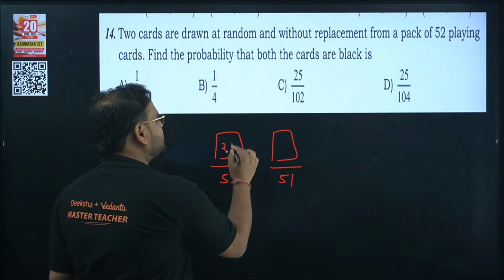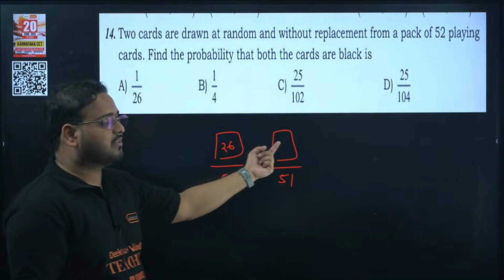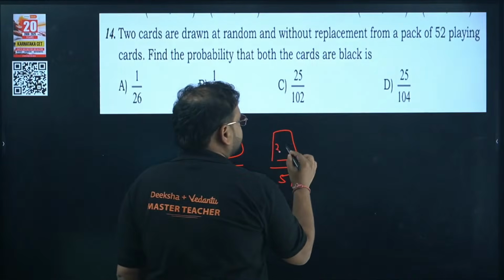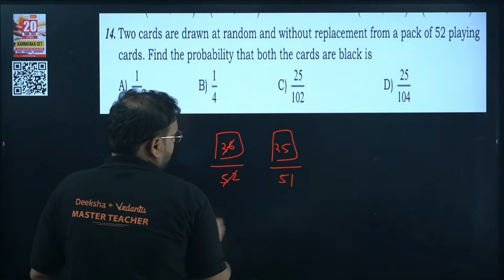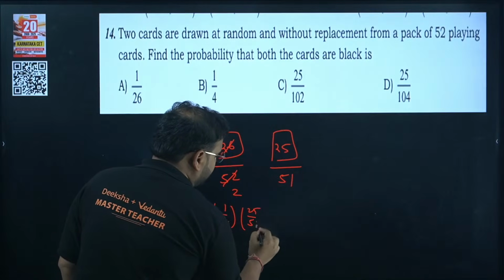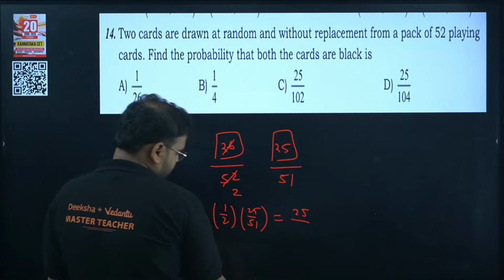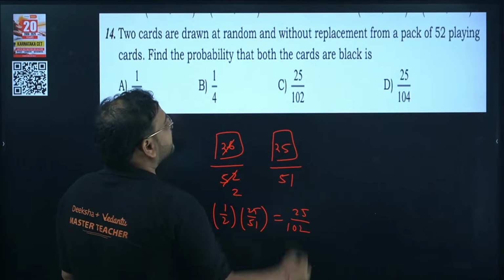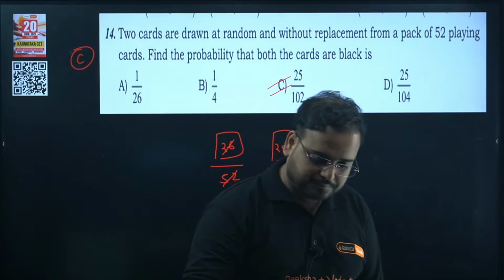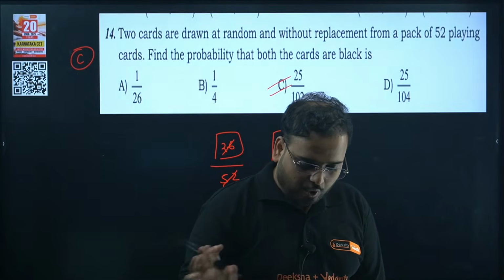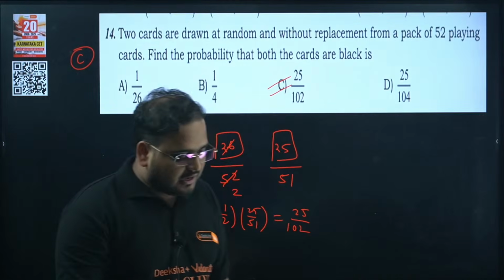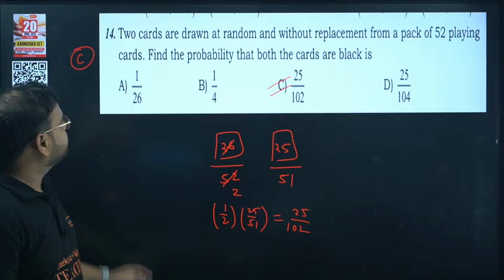This is going to be 26, as we have 2 sets of blacks. Then 1 less, because you already removed 1 black card, so 25 over here. 26 over 52 times 25 over 51 gives 1 by 2 into 25 by 51. Multiply, please: 25 by 102. Option C. The 14th is option C. Superb. Alan and Kumud are first to give the answers, followed by Charan. Good job. 14th is done.